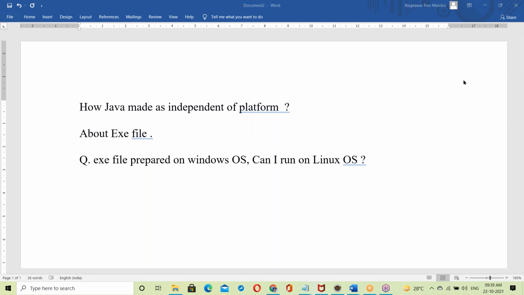Sorry, an exe file prepared on Windows OS.